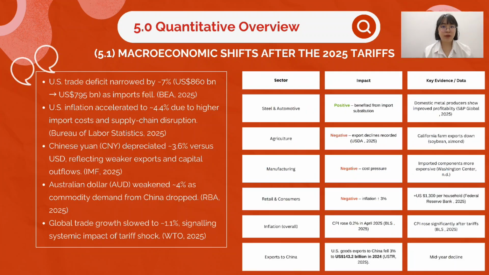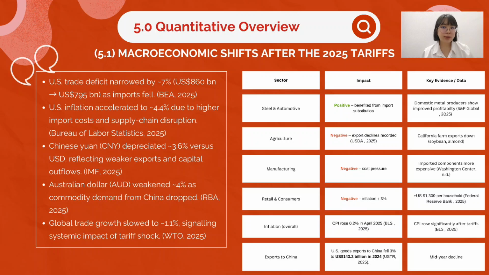The tariff policies affected different sectors unevenly. The steel and automotive industries saw short-term benefits through import substitution, with domestic producers reporting higher profitability. However, the agriculture sector was among the hardest hit. US farm exports, particularly soybeans and almonds from California, dropped significantly due to China's retaliatory tariffs. In manufacturing, imported components became costlier, adding pressure on production cost.